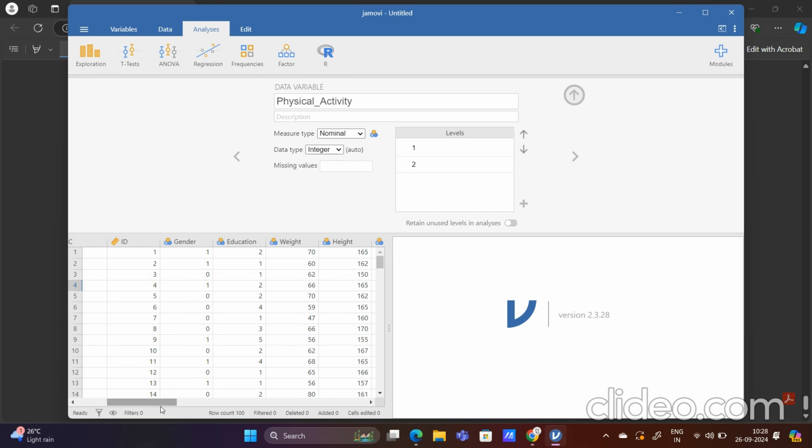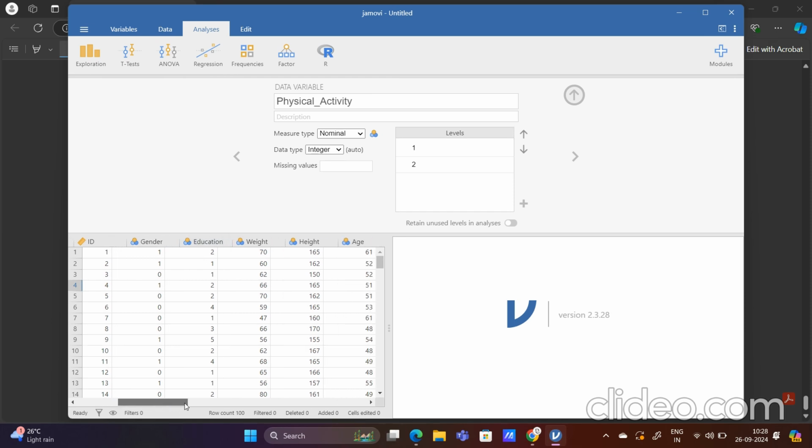Education, what type of variable is it? Education is nominal or ordinal. Education can be ranked, right? So it is an ordinal variable. Gender is a nominal variable, education is an ordinal variable. Now I hope it makes sense. Weight is a numeric value, or more precisely we may call it ratio, because it can't be negative. Height is also a numeric value. So all of this can be termed in this way.